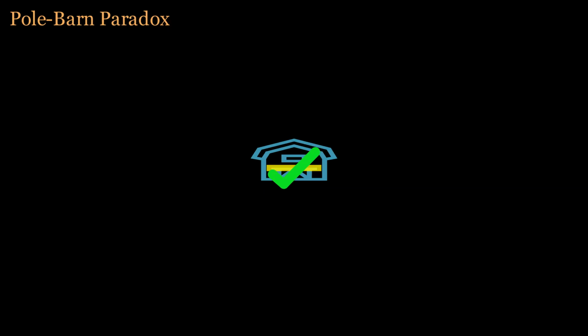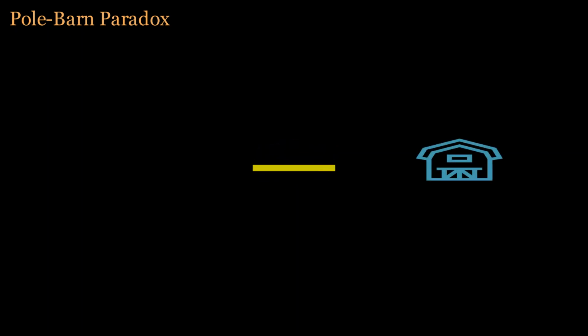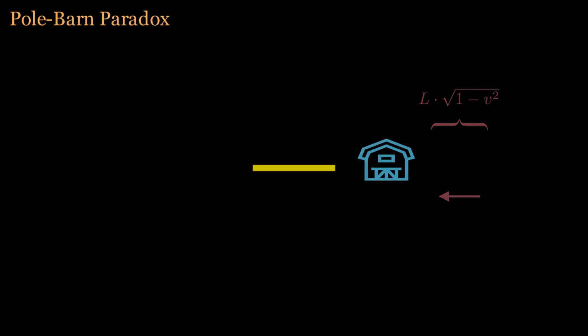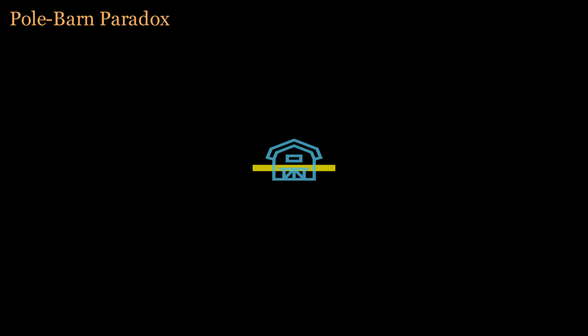However, the pole's owner, after studying special relativity, disagrees. From the perspective of the pole, it is the barn that is moving at high speed, causing the barn's length to contract. Since the pole couldn't fit before, the barn's contraction makes it even less likely to fit. Which perspective is correct, the barnkeeper's or the pole's owner's? We need to consult space-time diagrams for the answer.